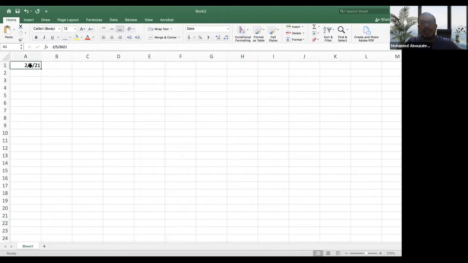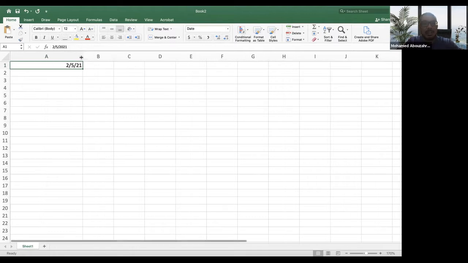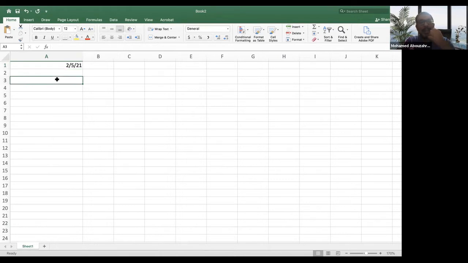Excel automatically, based on the settings you have for your computer, regional settings and stuff like that, can say that 2 is the month, 5 is the day, and 21 is the year. Okay, so the data here is structured. Structured means that it has a structure. There is a structure in the data. You can look at the data and find out which is the day, which is the month, and which is the year, right? Now look at a text example.